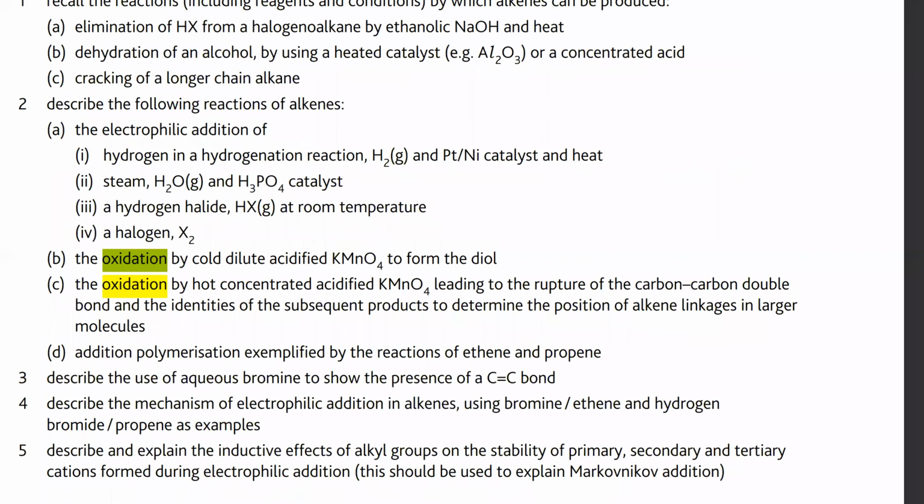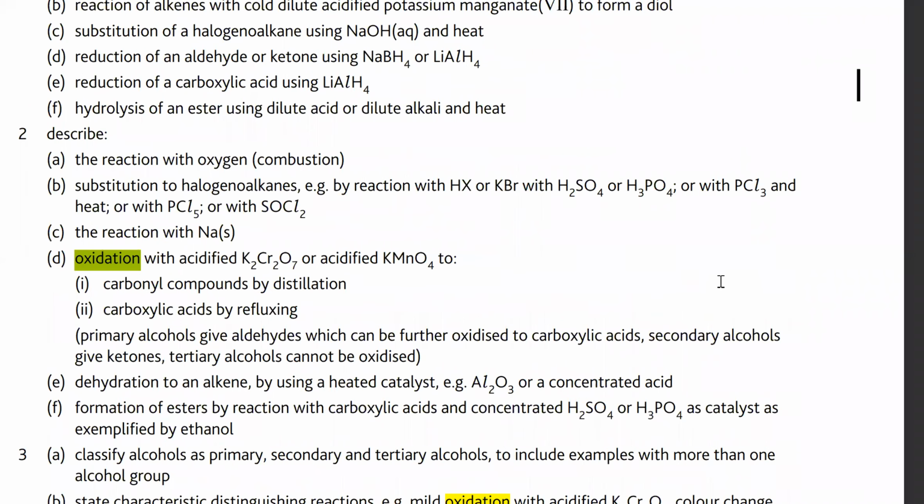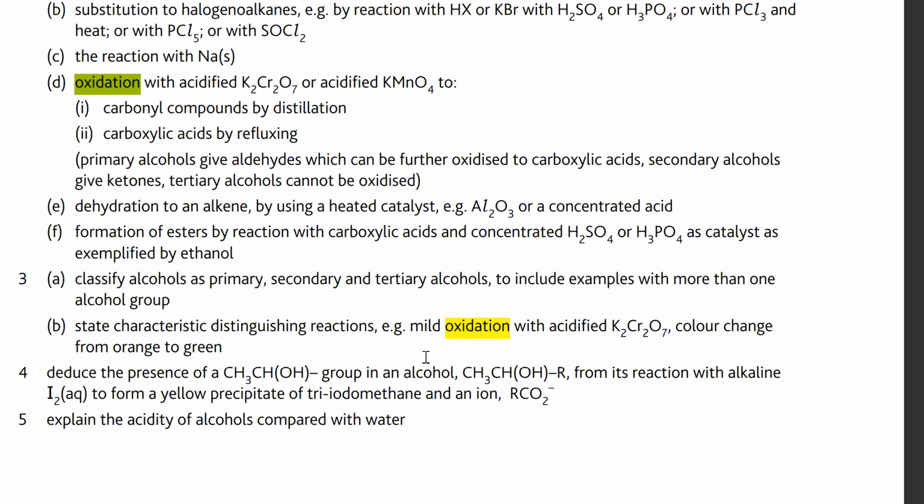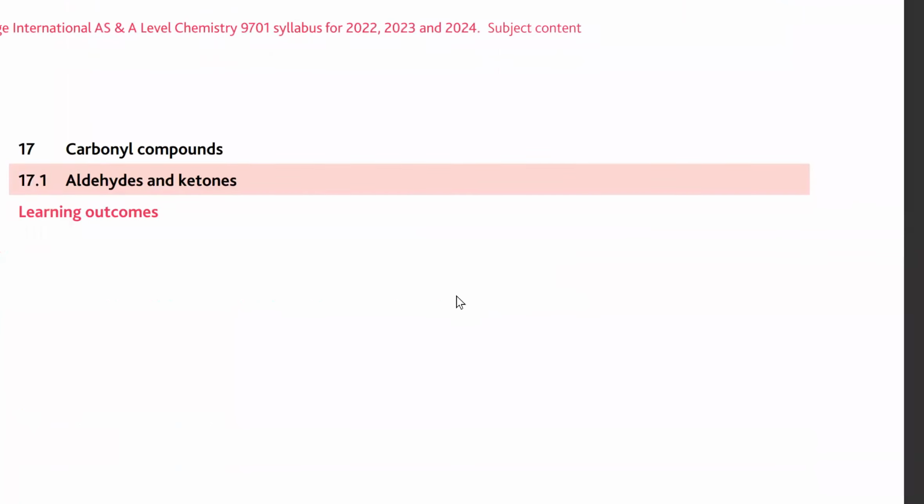Oxidation to form diol, we did that, it's about alkenes. With hot concentrated permanganate and alkene linkages, the double bond would break. With acidified permanganate, that gives carboxylic acid. We did the distillation part as well, so we covered everything. We did the distinguishing reactions and color changes as well.